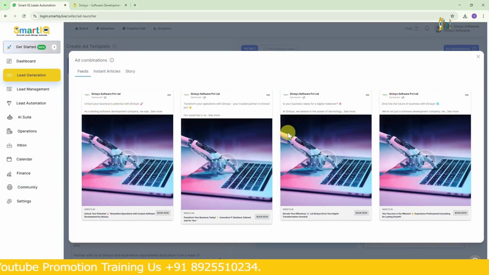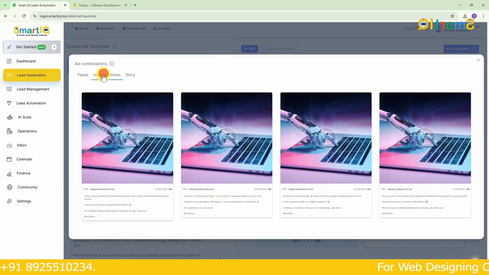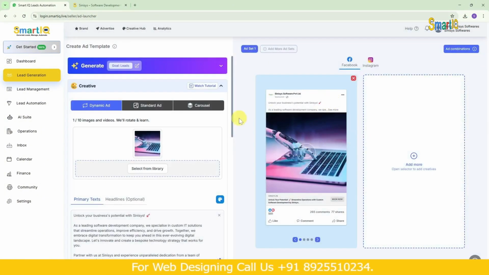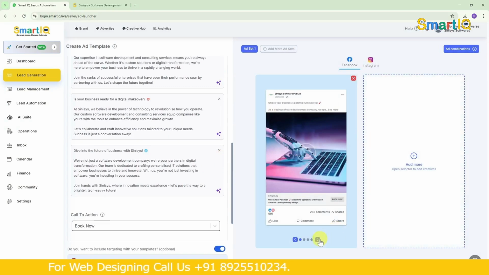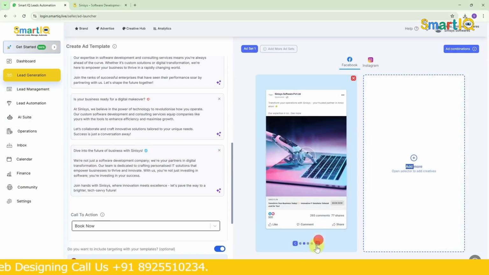This is for posting in the feed, so instant articles and things like that will show up here. The content below will change accordingly. You can read through and see which content you want and then try posting it. So when we look here, we can see that things are changing one by one. Okay, so this is how it works.